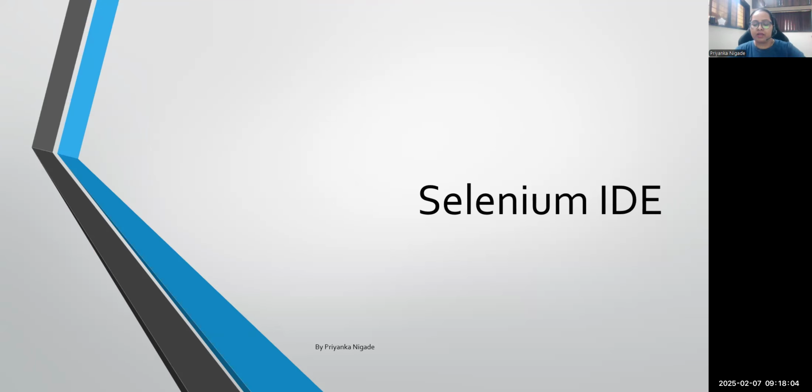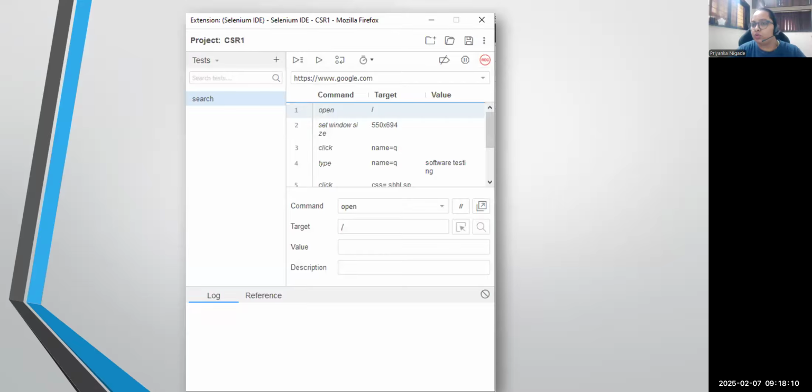And here I have added Selenium IDE, but it is no longer used. You can see we can't add it directly from the browser anymore. So there is no need to practically perform Selenium IDE, but just have a look. Whenever you open the IDE, this is how you will see it. You will have a record button here and a play button here. Correct? Whatever application you are testing, generally we add the application URL this way.